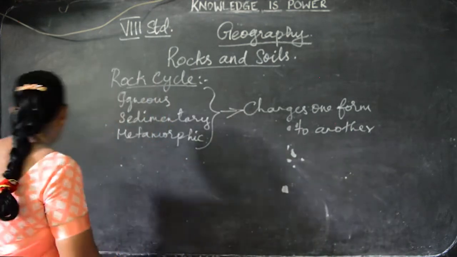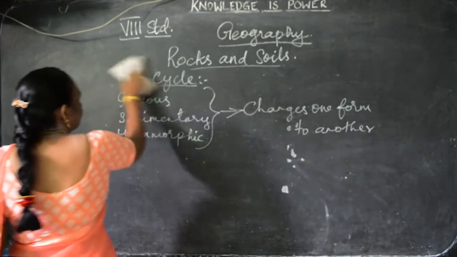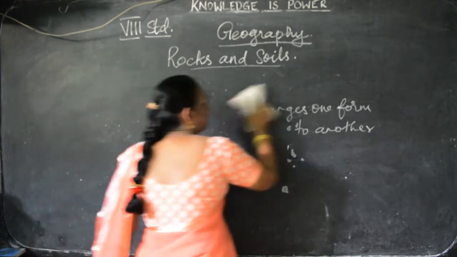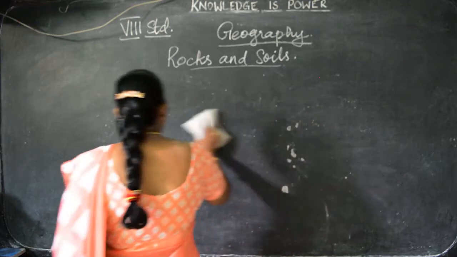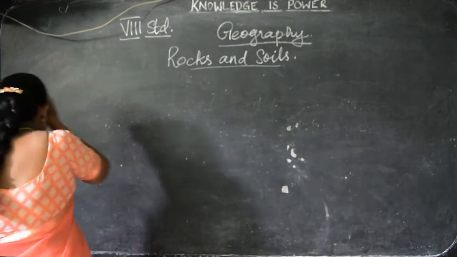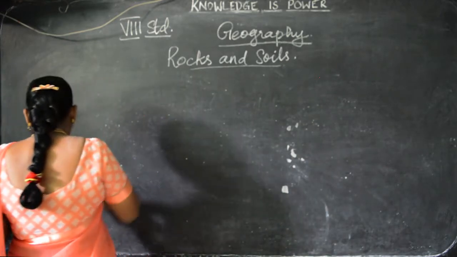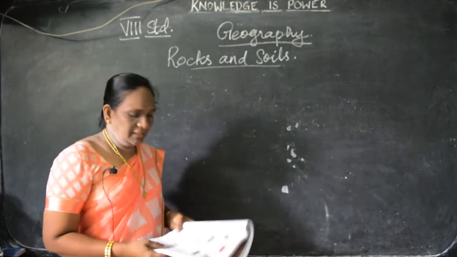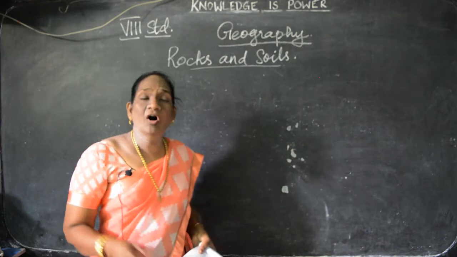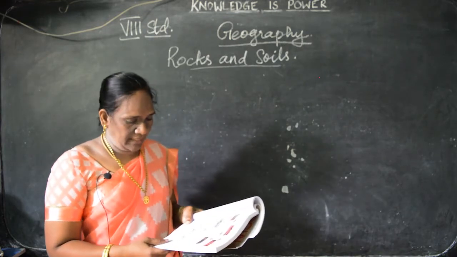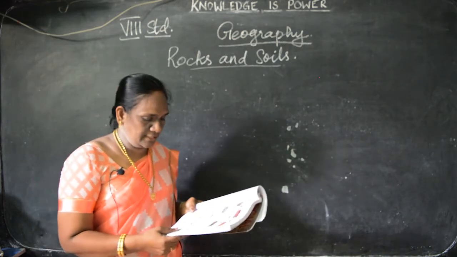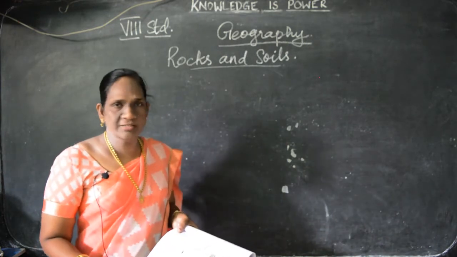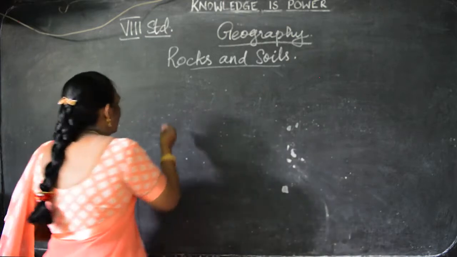Soil. The soil and its formation. Here, soil is a mixture of organic material and minerals, gases, liquids and organisms together. It is called as soil. See all of you, organic.